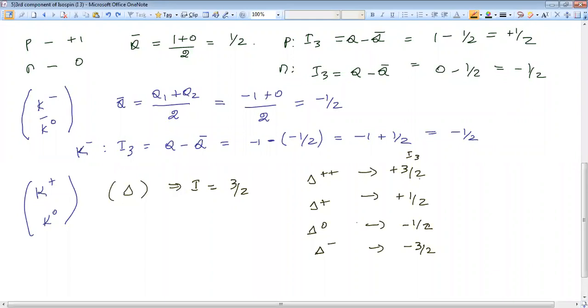Then the second member you have to subtract by 1. 3 by 2 minus 1, 3 by 2 minus 2, 3 by 2 minus 3. Is it clear now? Similarly, I will tell you for other families also.